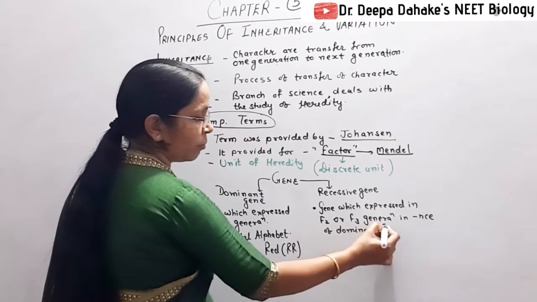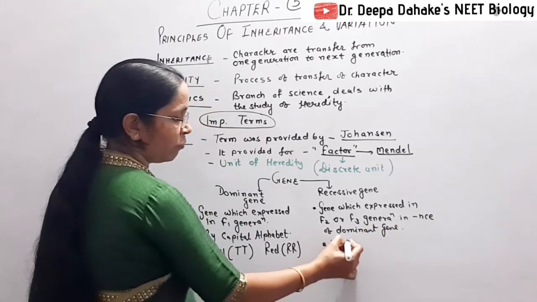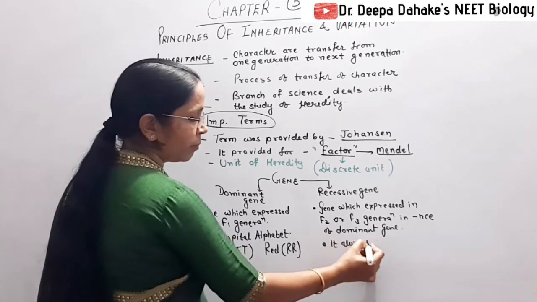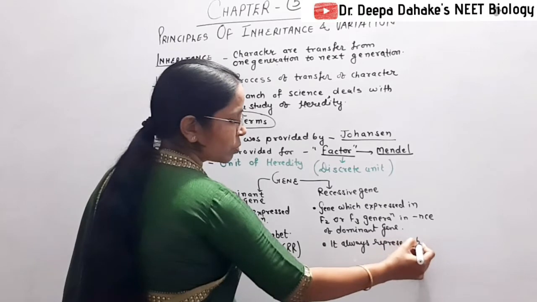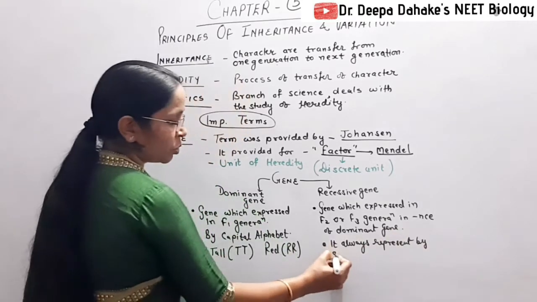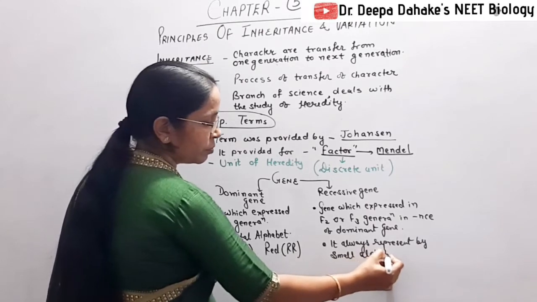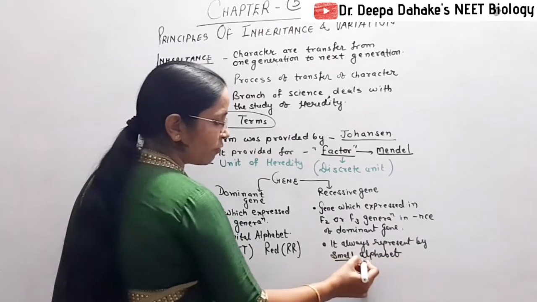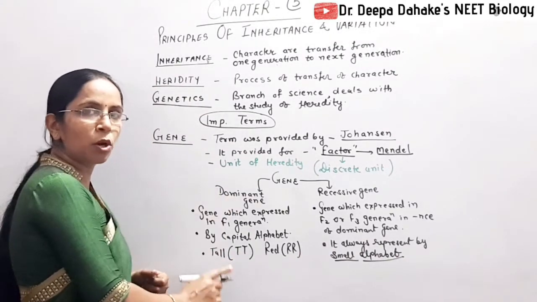That gene is called recessive gene. It is always represented by a small alphabet, the small alphabet of the same letter which we use for the dominant.